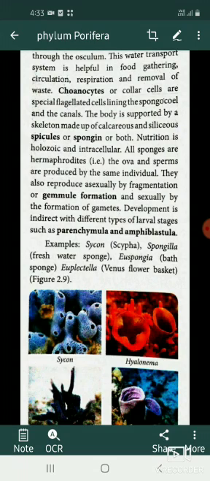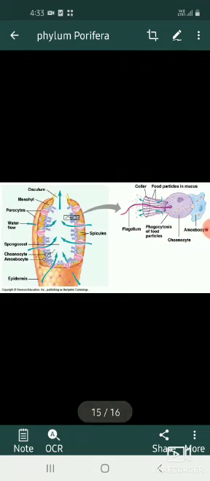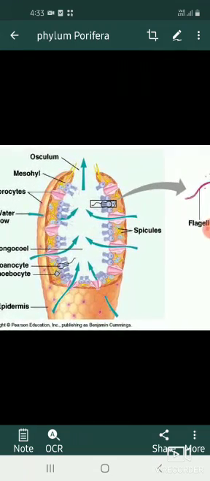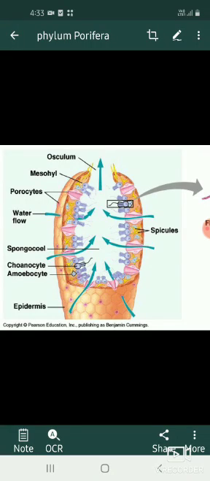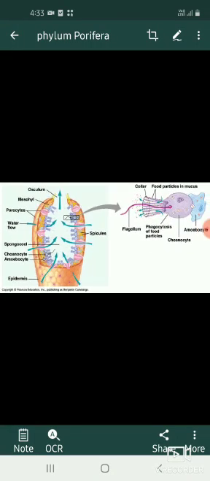So, choanocytes are special flagellated cells. What is a flagellated cell? Flagellated cells help in the movement of water. They are present around the body cavity, that is our spongocoel, and the canals. So, in this picture you can see our choanocytes present around the spongocoel and canals.